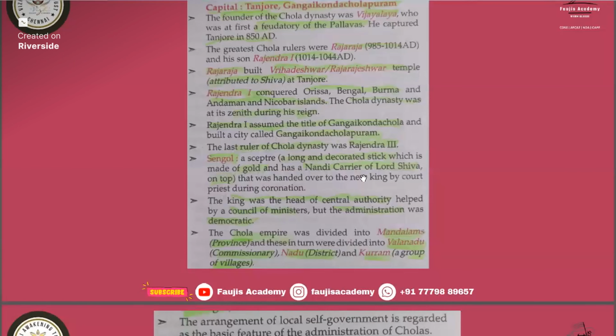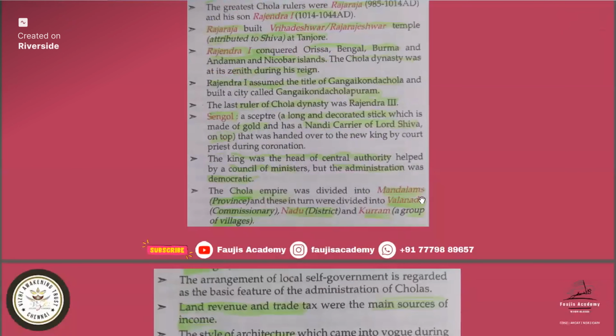The Chola Empire was divided into mandalams. So what is meant by mandalams? That is called province. So you must know, they might ask what mandalam means. That is province. And these in turn were divided into Valanadu, commissionary, and Nadu, district. So remember mandalam, and you must remember Nadu also, and Puram. Puram is a group of villages. So Nadu is district and Puram is a group of villages.